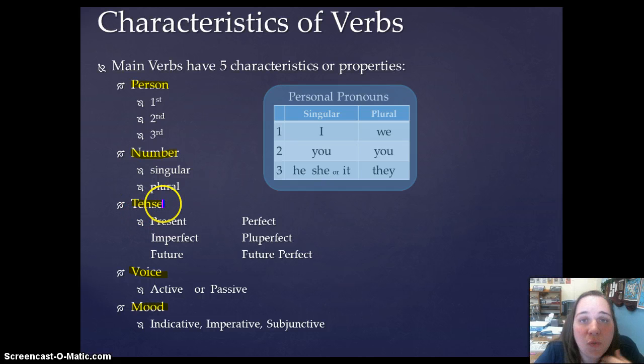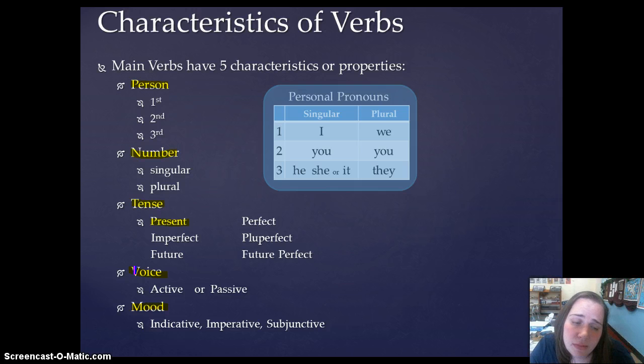Tense refers to when this action took place. It could happen in one of 6 tenses in Latin. So there are a total of 6 tenses in Latin. For today, we are only learning the present tense. So for right now, present tense is all you have to worry about.